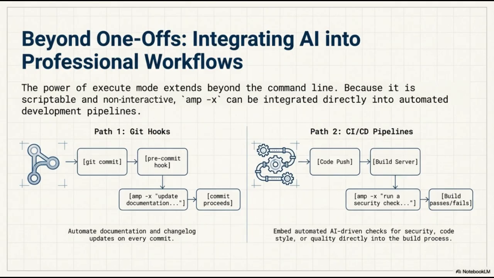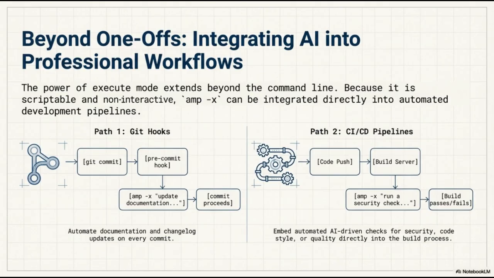For example, every time a developer initiates a git commit, the system can automatically trigger a command like amp-x update documentation before the commit proceeds. This ensures that documentation and change logs stay perfectly in sync with every code change.